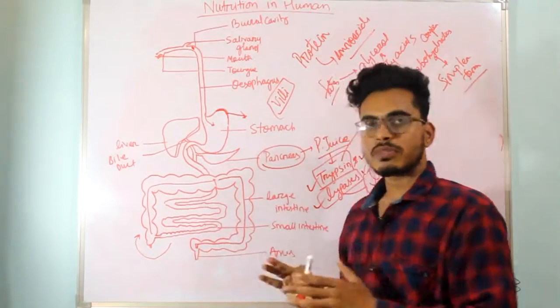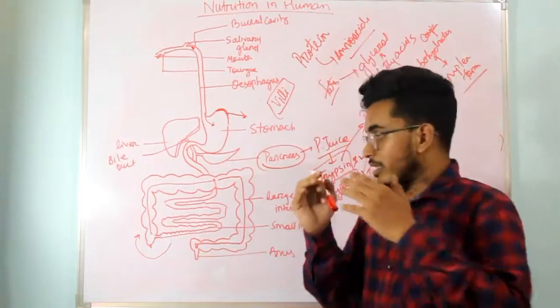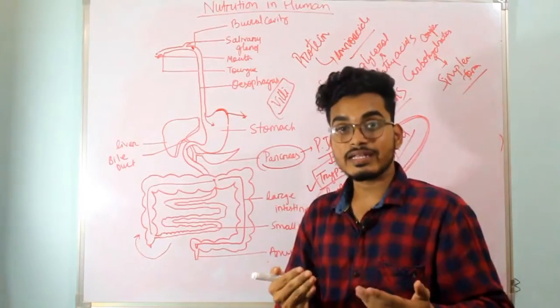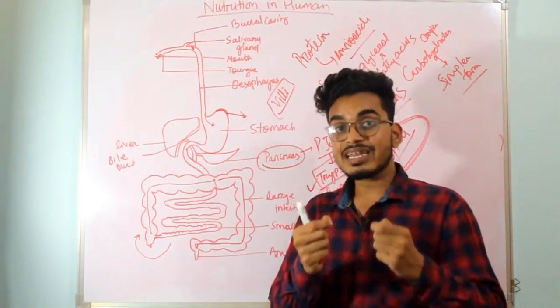Apart from this, the inner lining of the small intestine also contains intestinal glands.